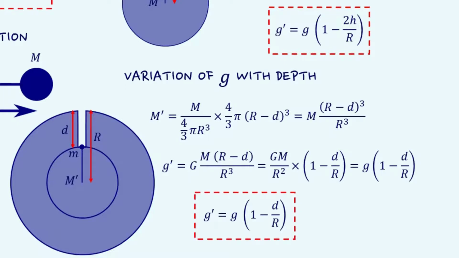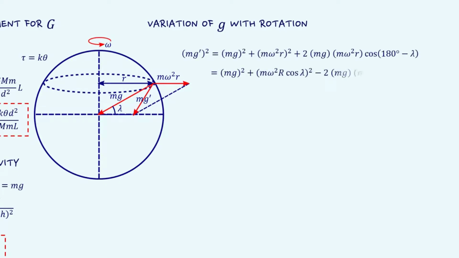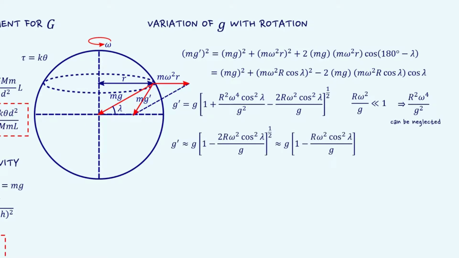Now, for quantifying the variation in acceleration due to gravity due to Earth's rotation, we need to have the concepts of centrifugal force and vector addition. Using these concepts and neglecting the higher order terms, we can relate the acceleration due to gravity at latitude lambda as g' = g - rω² cos²λ.